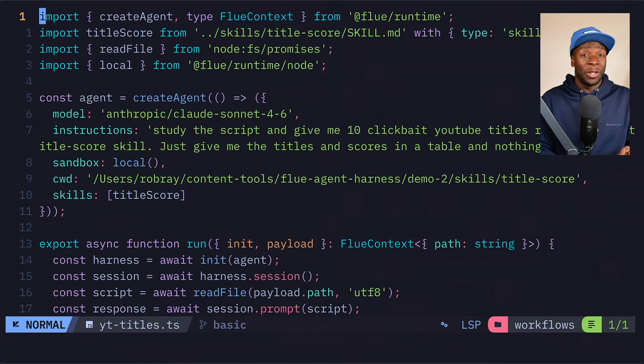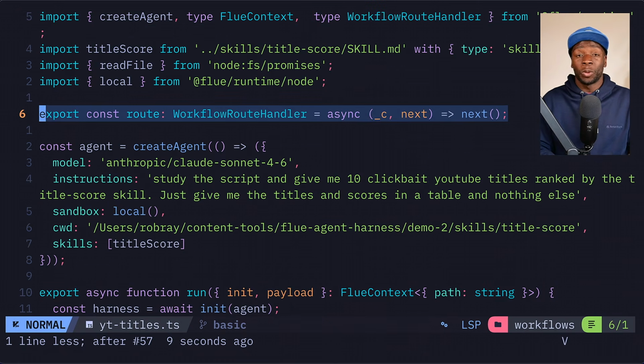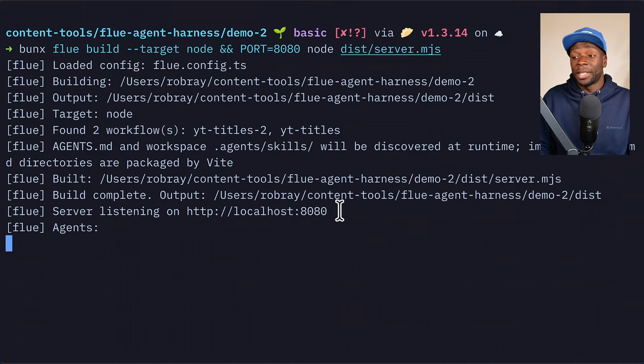But now let's go back to the previous project and say we want to trigger it based on a HTTP post call. Well, there's just one thing we need to do to enable that, and that is simply to add the root middleware. Now all we have to do is build the Flue project, specify our target, an optional port, and then run our server file. And now it's listening on the port we specified. Note that the server.js file inlines any agents or workflows we have. So we just need this file if we wanted to deploy it anywhere that supports Node.js.